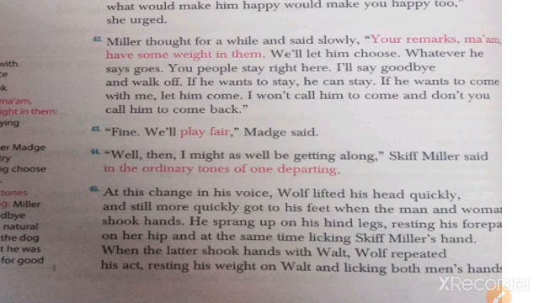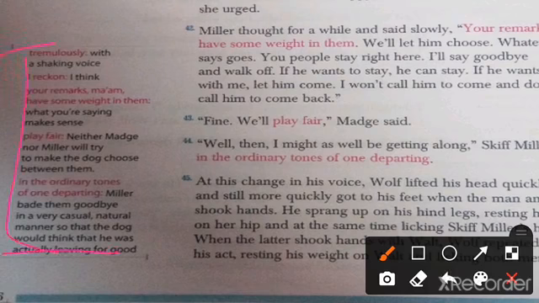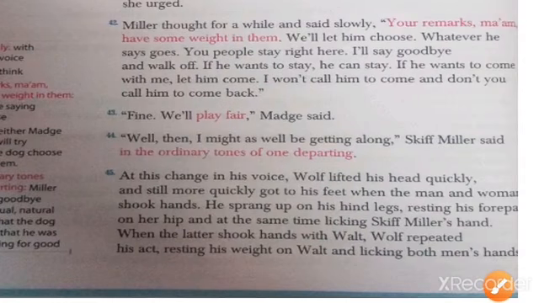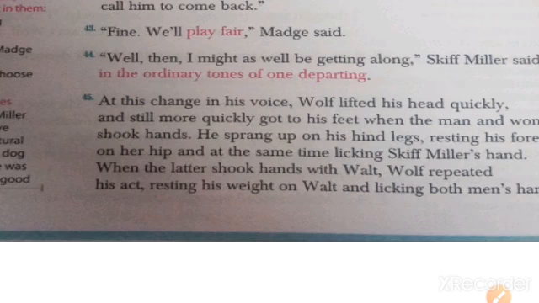Miller thought for a while and said slowly, "Your remarks, ma'am, have some weight in them." Okay, you can check the spellings. All spellings are given here. "Okay, well, let him choose. Whatever he says goes. You people stay right here. I will say goodbye and walk off. If he wants to stay, then he can stay. If he wants to come with me, let him come. I want to call him to come, and don't you call him to come back." So there was the condition that was kept for the dog there.